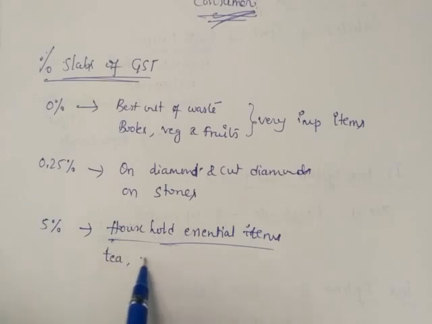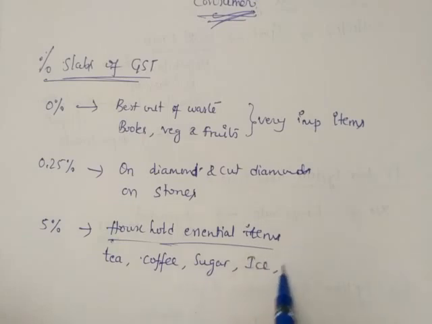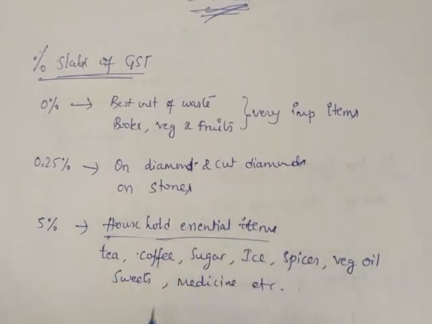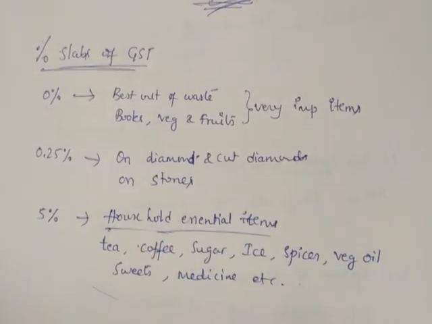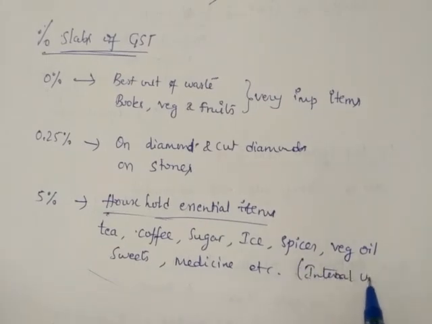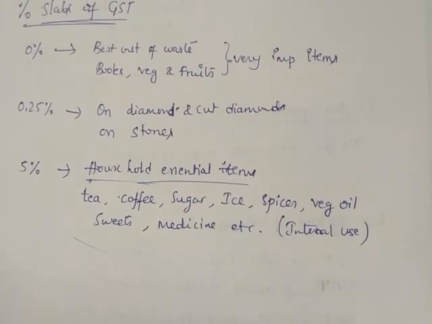Examples: tea, coffee, sugar, ice, spices, vegetable oil, sweets, medicine, etc. These all come under 5% because we are using these items as household essentials, and these items are also very important. They are mainly for internal use, for what we are eating. So those items for internal use come under 5%.